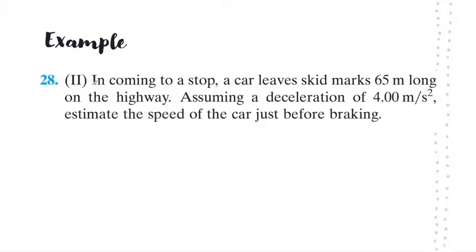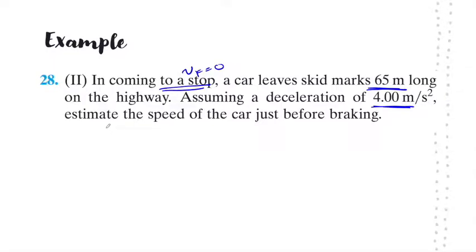All right, welcome back. Now, reading this problem, we can see that the car came to a stop. That tells me that the final velocity is 0. The car leaves marks 65 meters long, which means that the distance traveled while stopping is 65 meters. Deceleration means that you're slowing down.